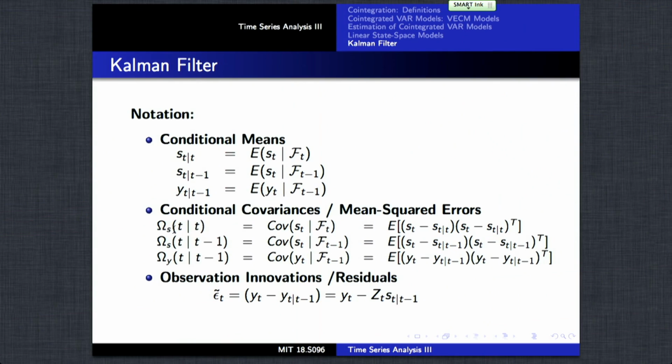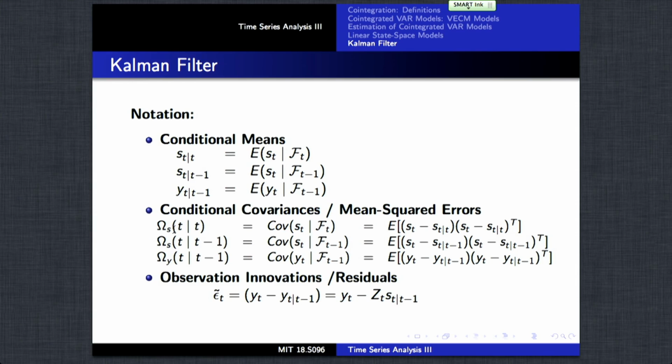And then y_{t|t-1} is the expectation of the observation given the information up to t minus 1. There's also conditional covariances and mean squared errors. All these covariances are termed by omegas. The subscript corresponds to states S or observation Y. And basically the conditioning set is either information up to time t, t minus 1, or t minus 1 in the second case.